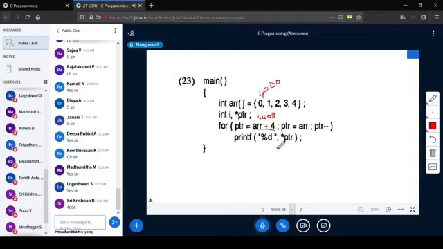PTR is ARR. Again, there is a problem here. For the condition checking, how should it be? Greater than. Okay.